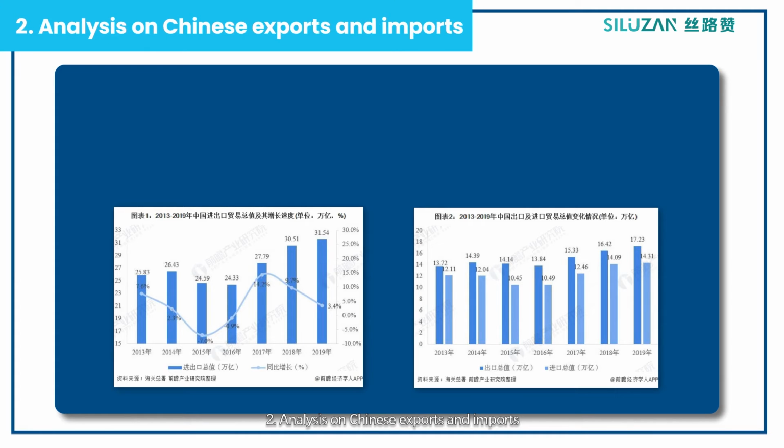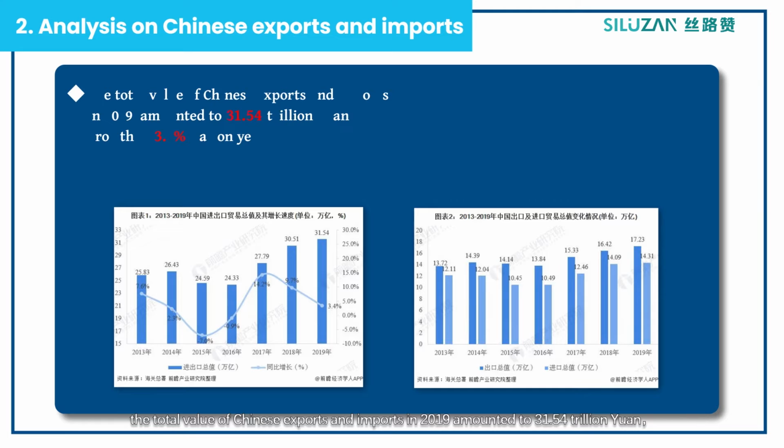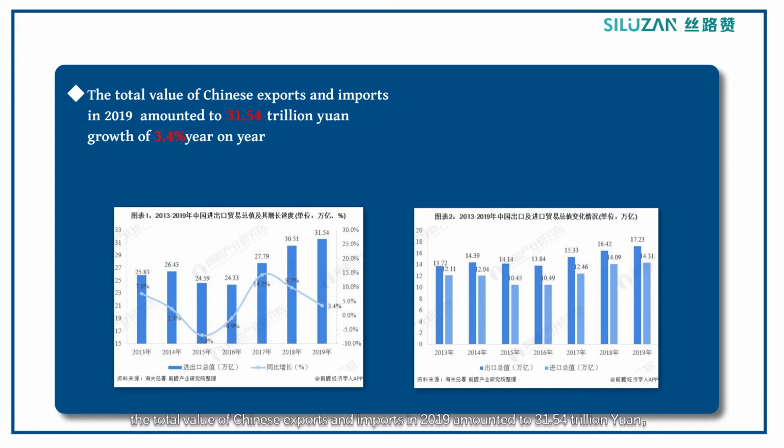2. Analysis on Chinese exports and imports. According to the statistics published by the General Administration of Customs of the People's Republic of China, the total value of Chinese exports and imports in 2019 amounted to 31.54 trillion yuan, an increase of 3.4% year-on-year. Particularly, the total value of exports amounted to 7.23 trillion yuan, an increase of 5%.